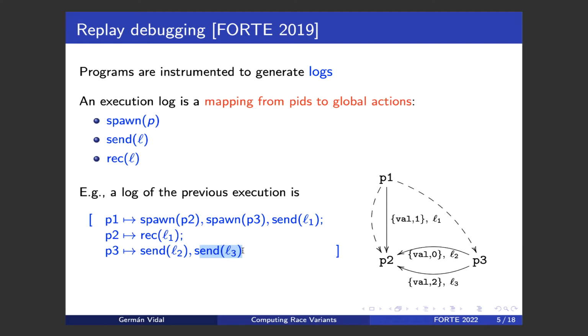We don't know to which process these messages are addressed, and therefore, if a message is not received, it's impossible to know whether there is a possible race between L1 and L2 or L1 and L3, okay?